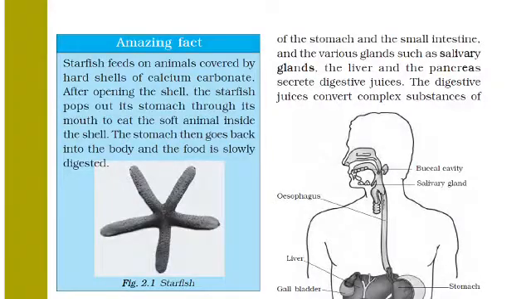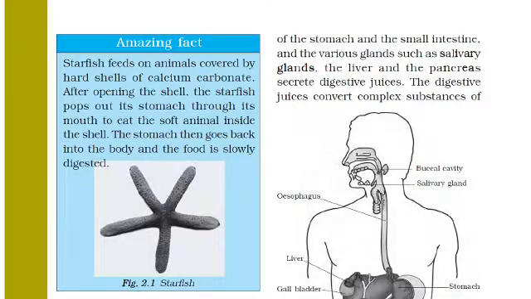Made of calcium carbonate. After opening the shell, the starfish pops out its stomach through its mouth to eat the soft animal inside the shell. Means inside the shell, which is the hard covering made of calcium carbonate, it is opened by the starfish.